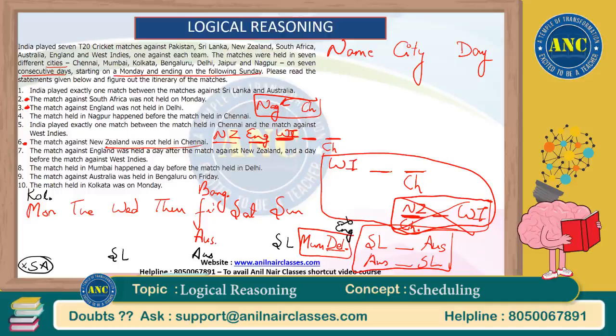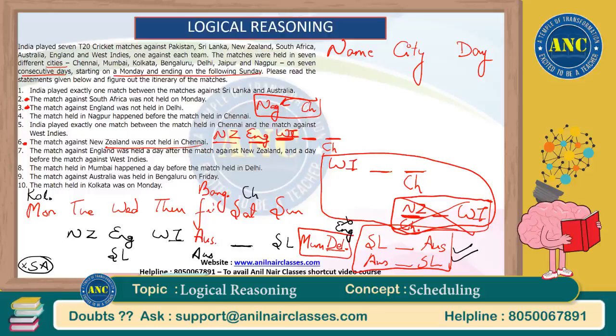Okay. So if I say that New Zealand is here, England is here, West Indies is here, space, Chennai match is here. Okay. So in this particular scenario, what would happen? Sri Lanka, space, Australia has already been taken care of, but we do have two options with us.